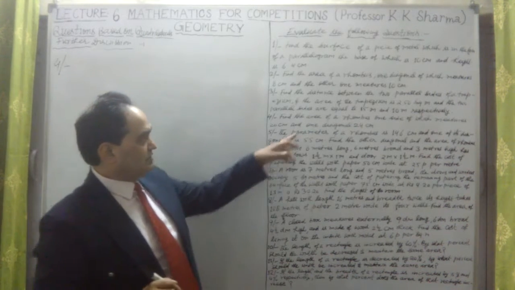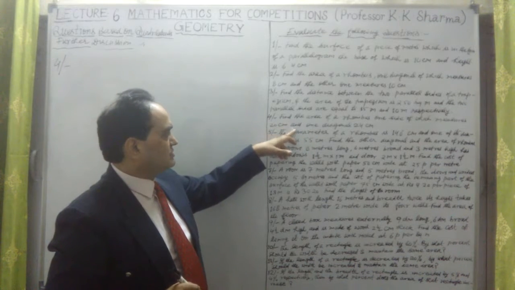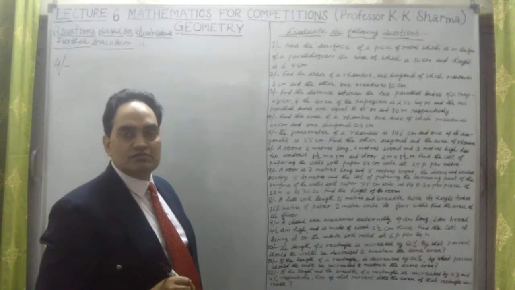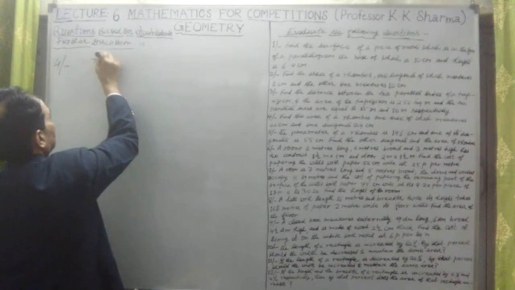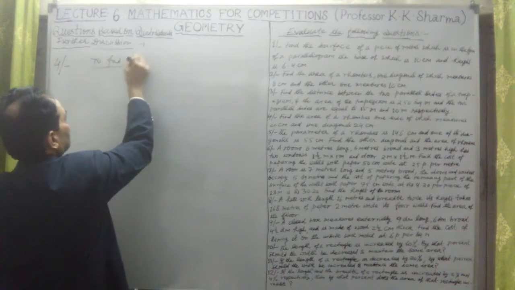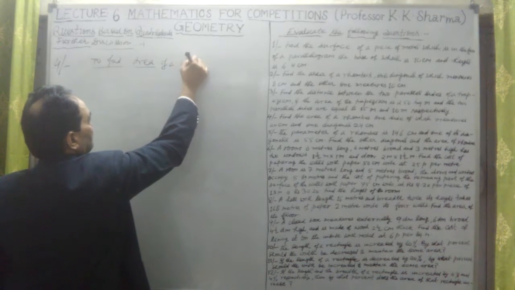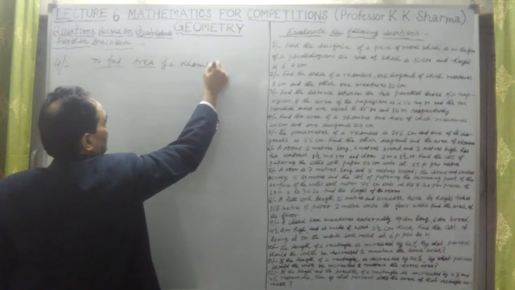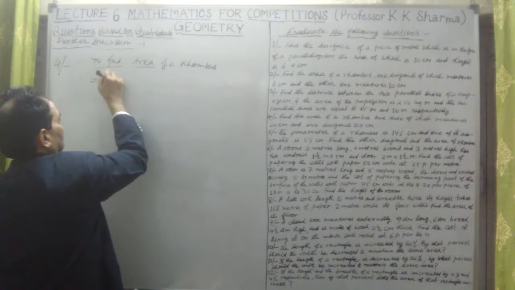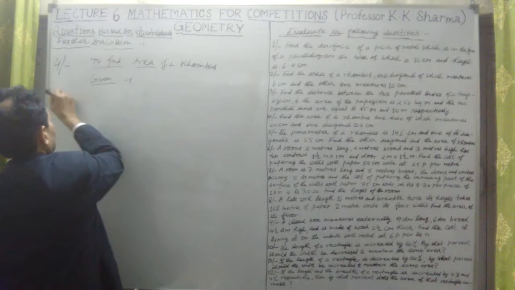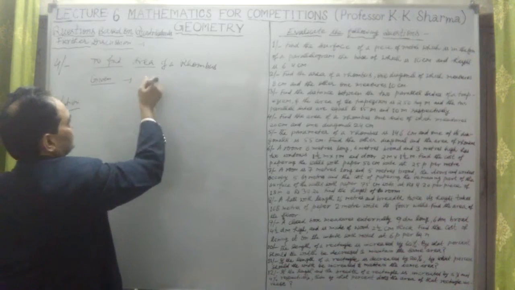Question number 4 says: find the area of a rhombus, one side of which measures 20 centimeter and one diagonal 24 centimeter. Okay, this is to find the area. What we will find out here is the area of a rhombus. This is the required thing. Second, what is given to us, we always write the given and then the solution.